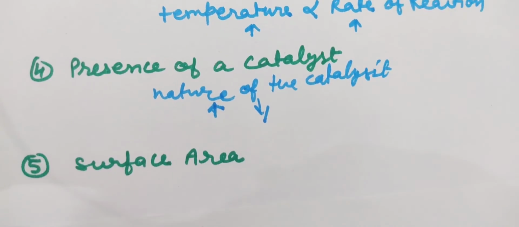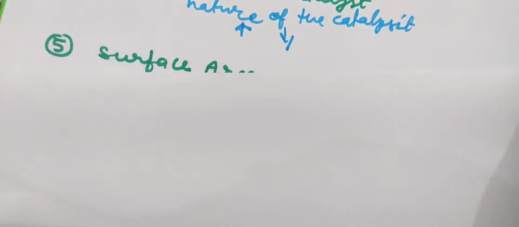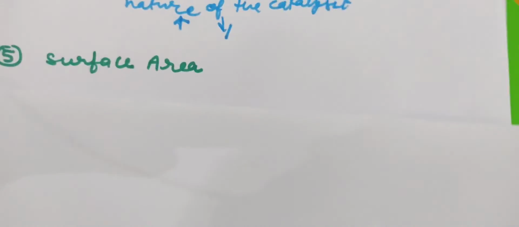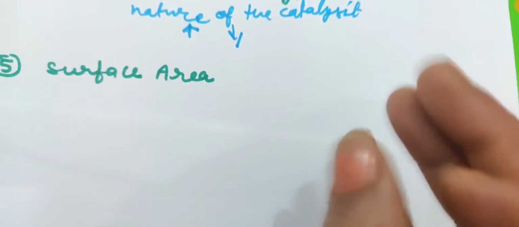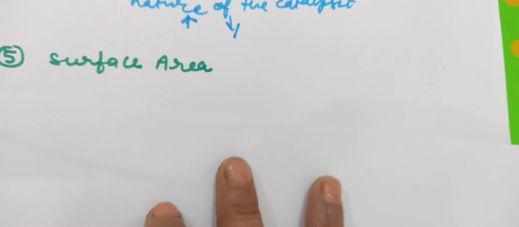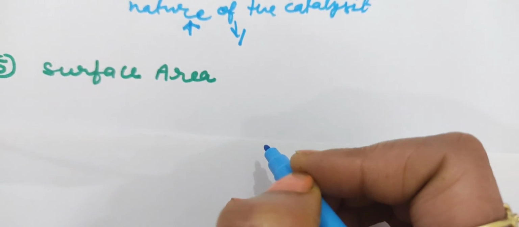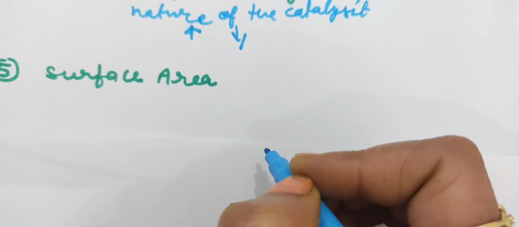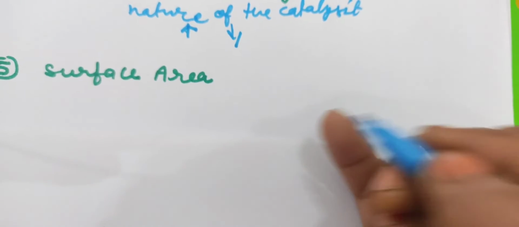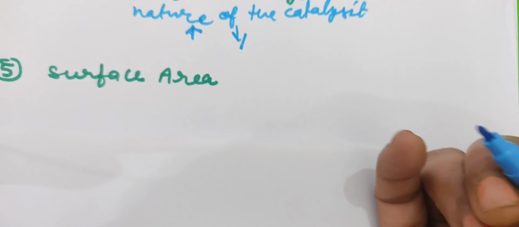The next one is the surface area. Students, if you increase the surface area, molecules can move here and there faster. That's why the kinetic energy increases. With a large surface area, molecules move easily and collide with each other.